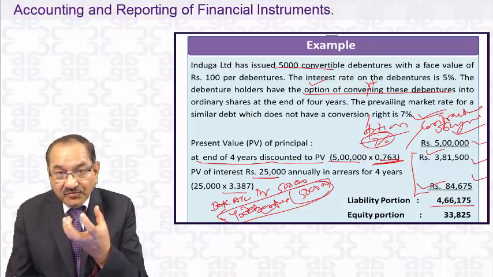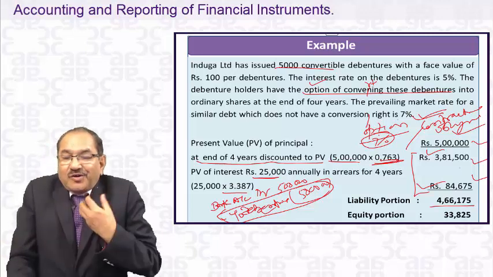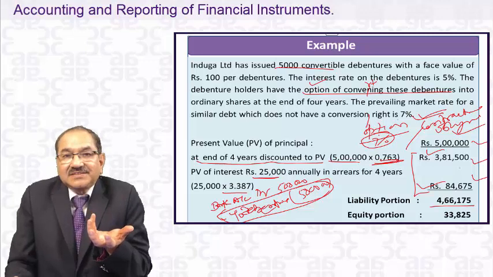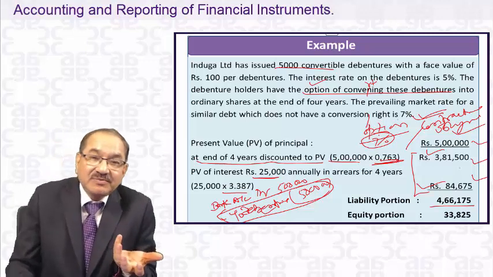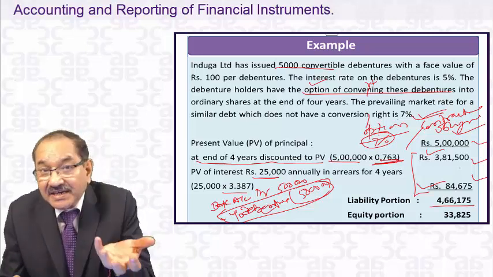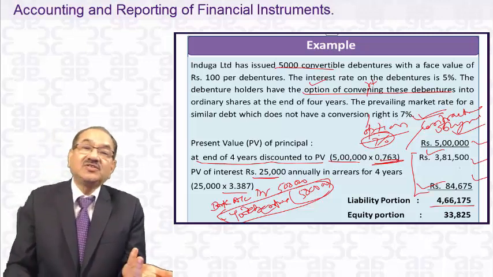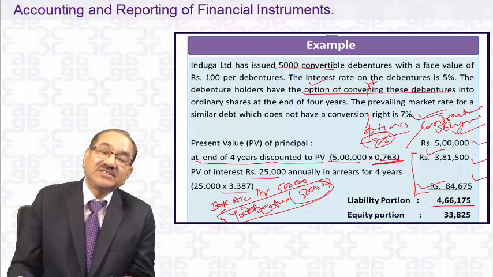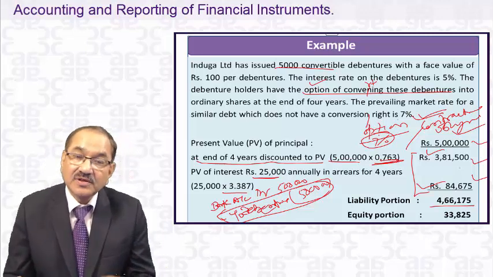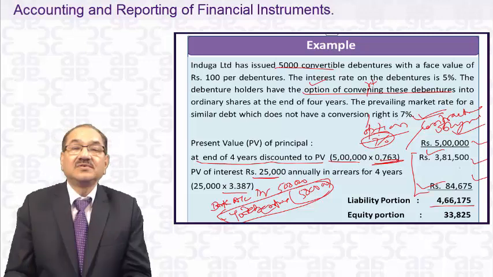You have got 5 lakhs now, but the contractual obligation to pay cash has a present value of 466,175 if it were not a convertible debenture.